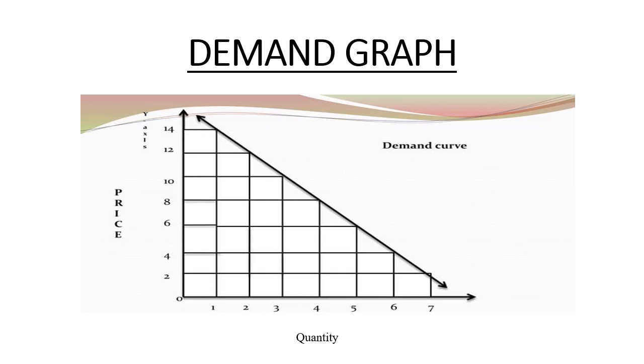So the law of demand clearly states that when there is a fall or decline or decrease in the price, the quantity demanded increases, and vice versa. If there is a rise in the price of any commodity, the quantity demanded decreases. Hence, this shows an inverse or a negative relationship between price and quantity demanded.